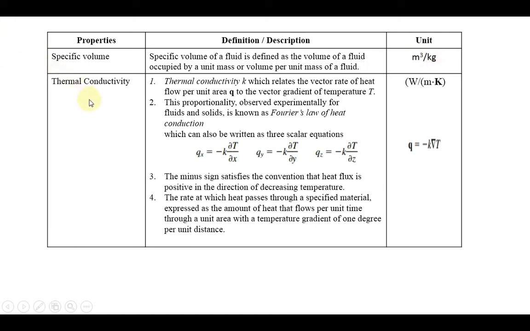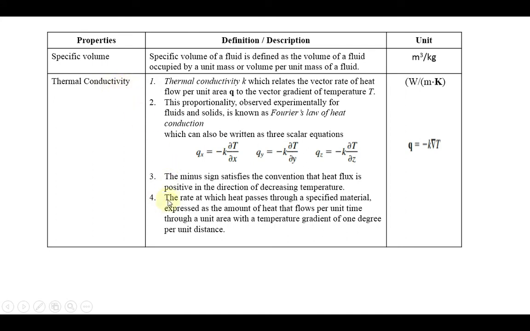Next one, thermal conductivity. Again, like internal energy, we need to discuss thermal conductivity deeply. So first you have to understand point number 4. That is very important, because that is exactly the meaning of thermal conductivity. The other points you will come to know when you are dealing with heat transfer or other subjects. I just want to give a good explanation of this property. That is why I have given all the points. So first read point number 4.